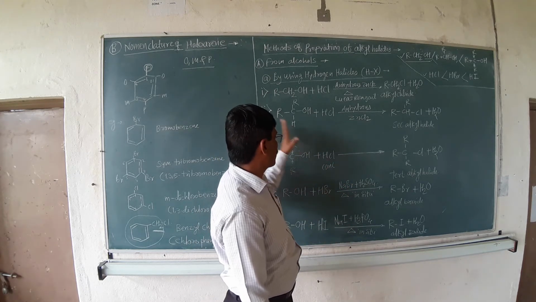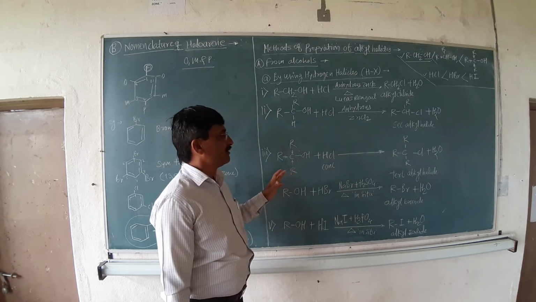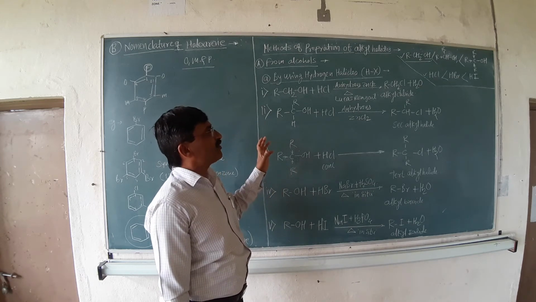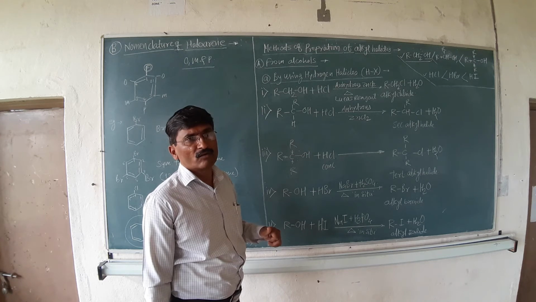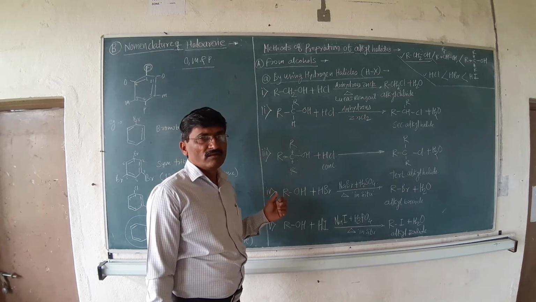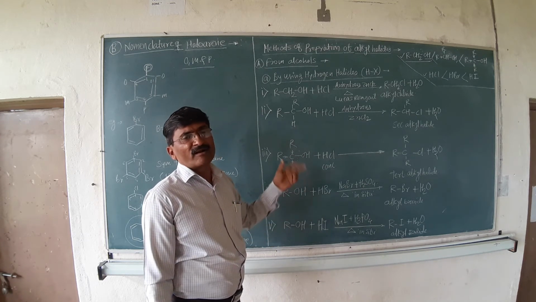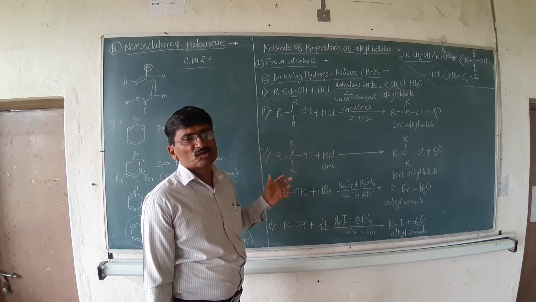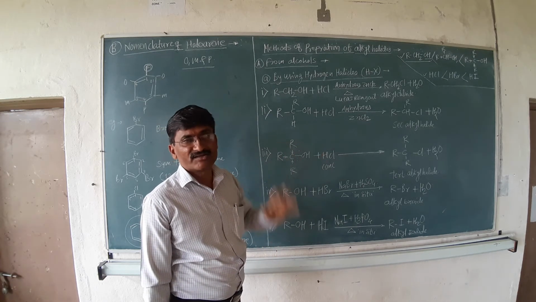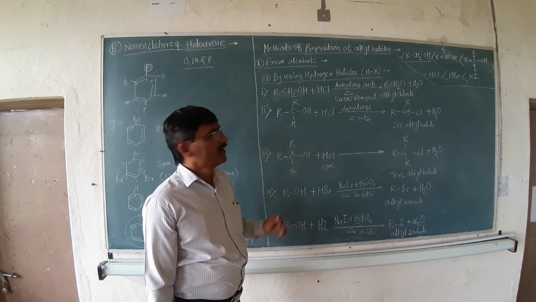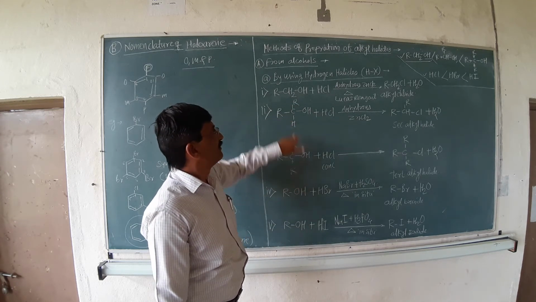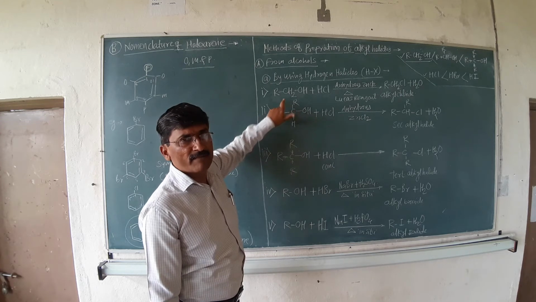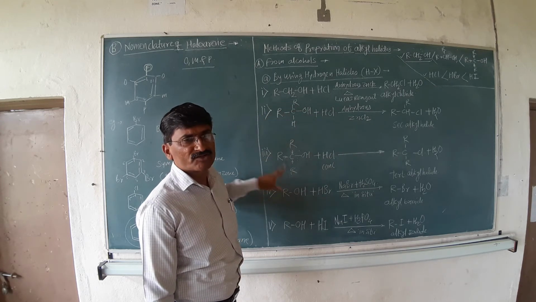The question from the board point of view: What is the action of Lucas reagent on primary, secondary, tertiary alcohol? How do you distinguish primary, secondary, tertiary alcohol on the basis of the action of Lucas reagent? The reactive materials are primary alcohol, secondary alcohol, tertiary alcohol.